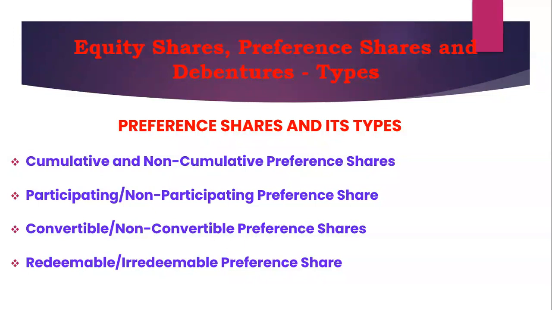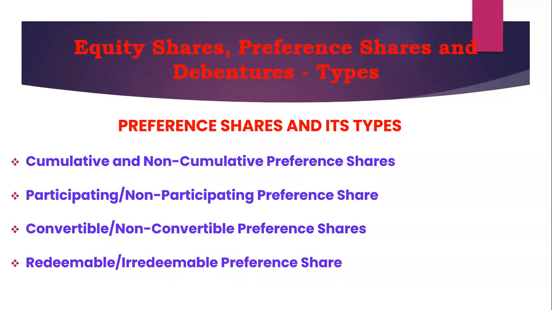Then move on to convertible and non-convertible preference shares. Convertible preference shares can be converted into equity shares after meeting the requisite stipulations, conditions and rules of the company's articles of association, while non-convertible preference shares carry no such benefits.